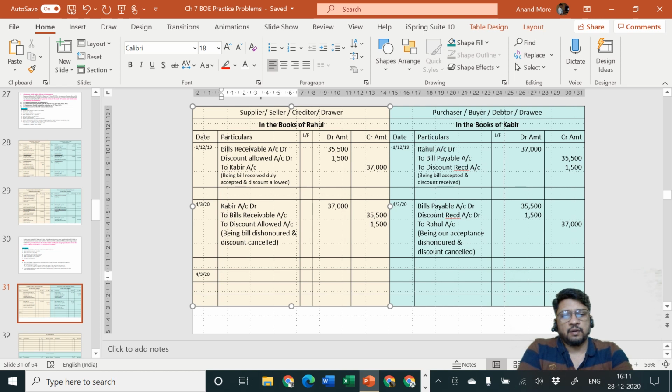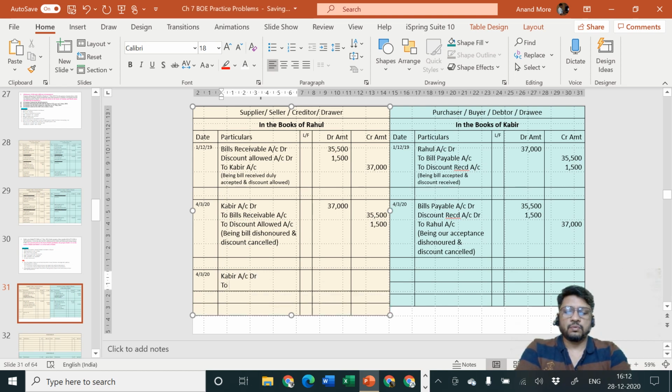Okay, so entry will be in the books of Rahul. Although cash is going out, this is not our expenditure. We will not consider noting charges account. We will consider Kabir account. Kabir account debit to cash account. Amount is rupees how much? 500. 500 being noting charges paid.